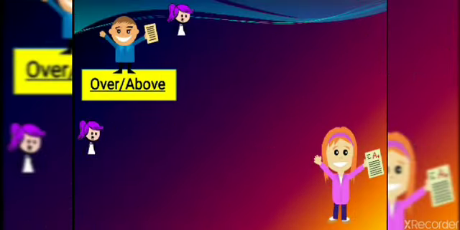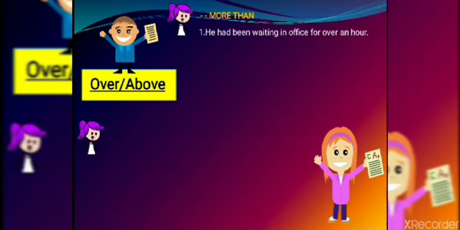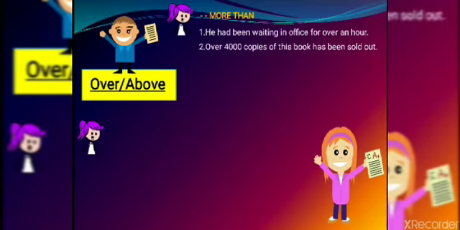Next, here also there is one difference. The next one is more than. So it is about over. He had been waiting in the office for over an hour. That means for more than an hour. Whenever you want to indicate a sense of more than, then you can use over. Next, over 4,000 copies of this book have been sold. That means more than 4,000 copies.